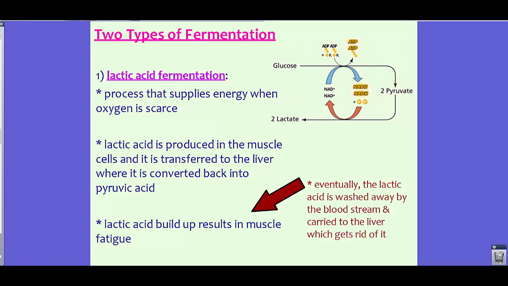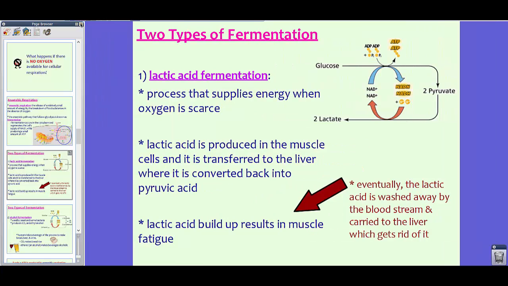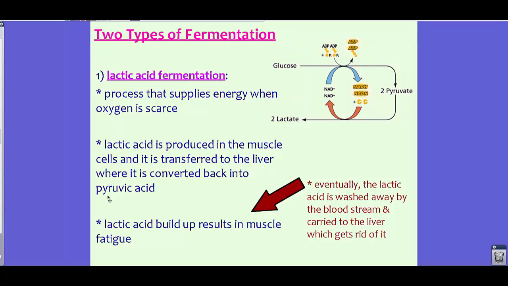Now, lactic acid is produced in the muscle cells, and it's transferred to the liver, where it's converted back into pyruvic acid. So this lactic acid that we see right here is produced in muscle cells, but the liver can change it back to pyruvic acid. Now, the lactic acid buildup will result in muscle fatigue.